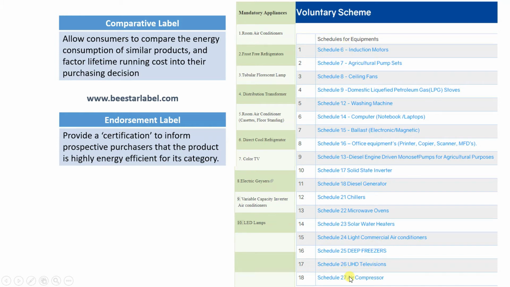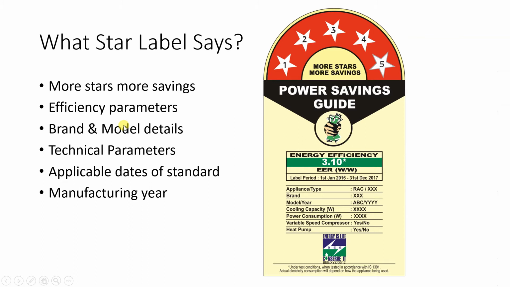These are voluntary appliances. So mandatory appliances and voluntary appliances. Now, what does a star label say? More stars meaning what? More savings. So if you buy a five-star labeled equipment, it means more saving. But the thing is, initial cost will be more in that case.